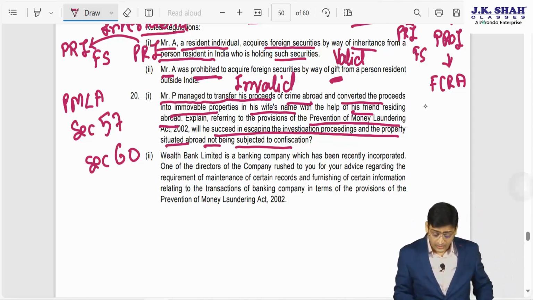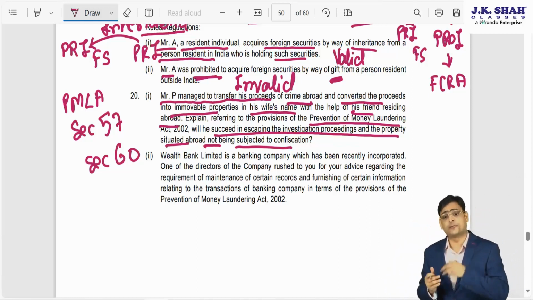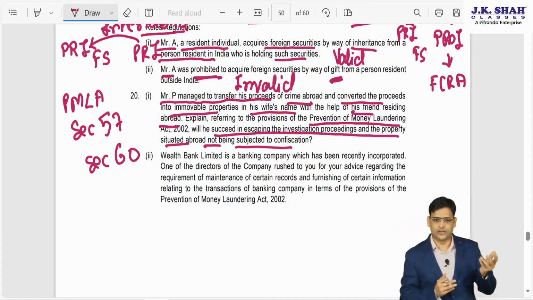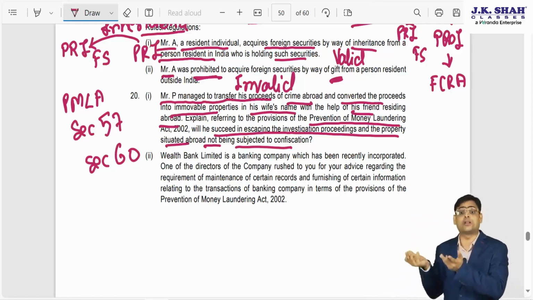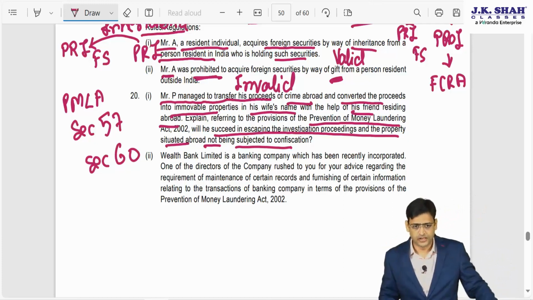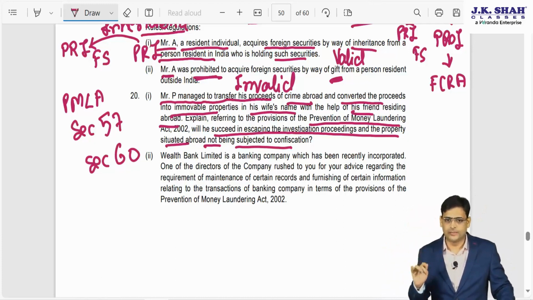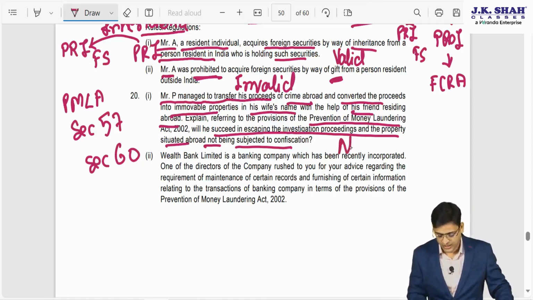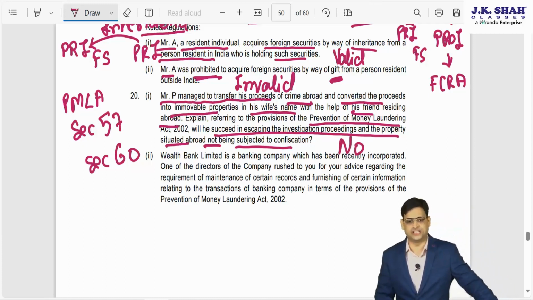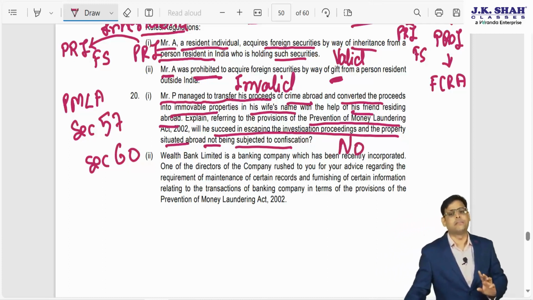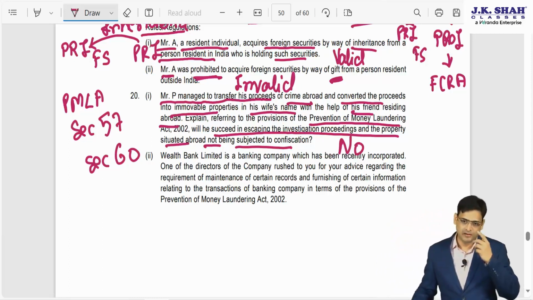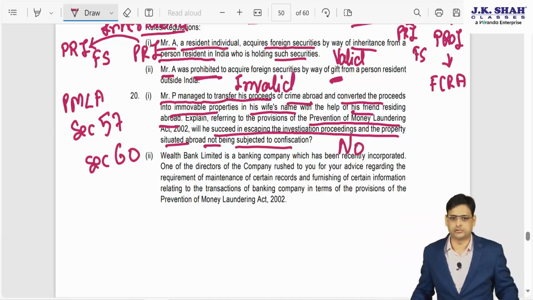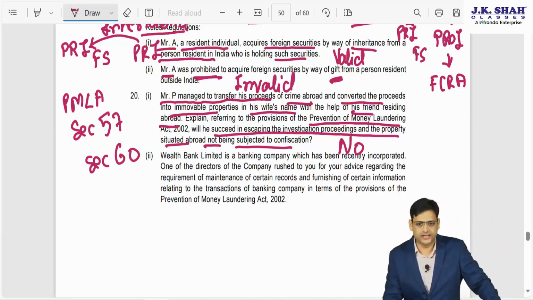That contracting state will provide the information and the documents which will be used for investigation, and they can also order confiscation of the property. So can he escape from investigation? The answer is no. Investigation will be conducted by sending a letter of request, and it will be routed through the special court. That is what you have to write in the exam.